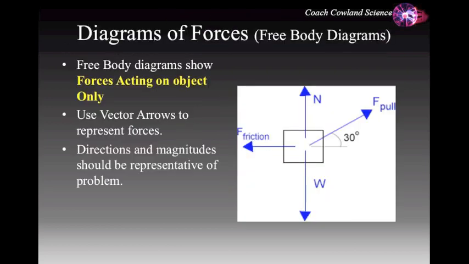We show the forces that act on any body by using free body diagrams. We use vector arrows to represent the forces. The length of the arrow represents the magnitude of the force, and the direction of the arrow represents the direction of the force.